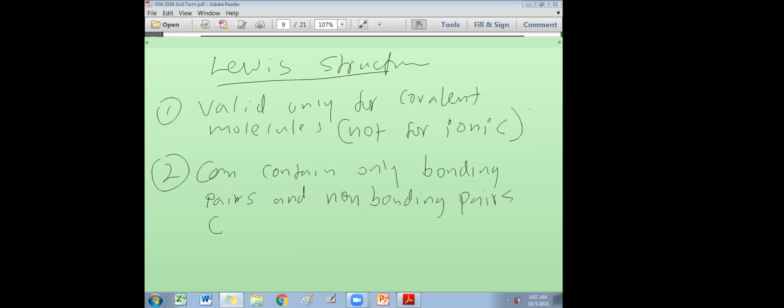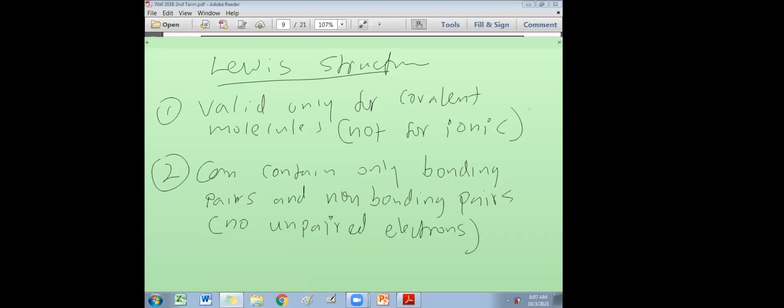Should not contain single electrons in the Lewis structure. No single electrons, no unmarried people, no unpaired electrons. All are pairs, no unpaired. I'll write this: no unpaired electrons in Lewis structure. Unpaired electrons are present only in the atom. After the bond formation, there can't be any unpaired electrons.